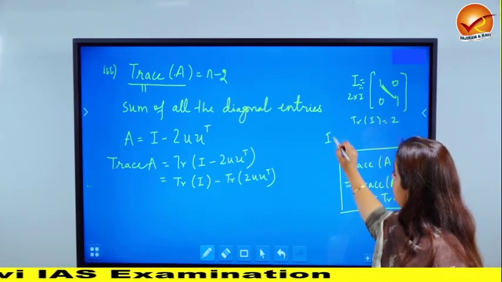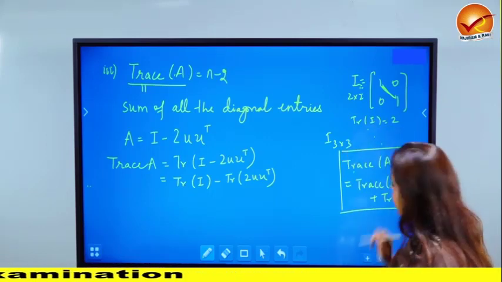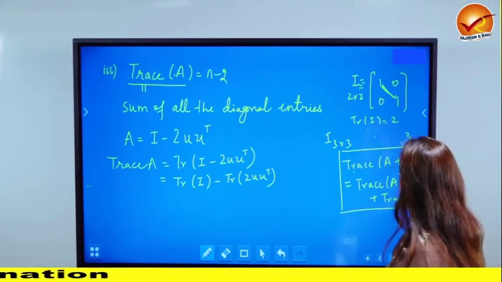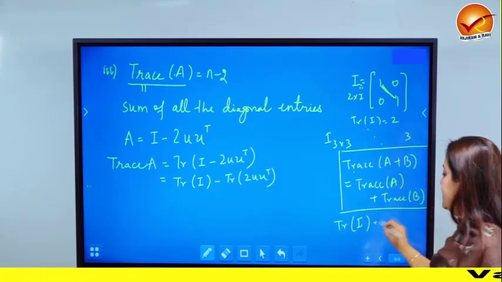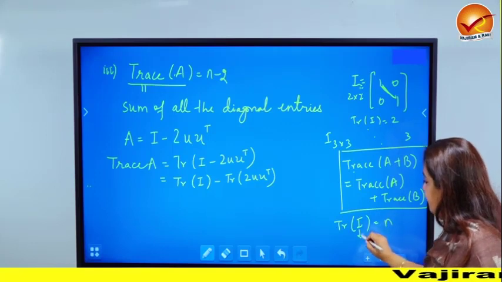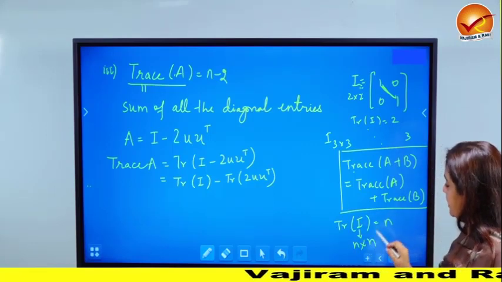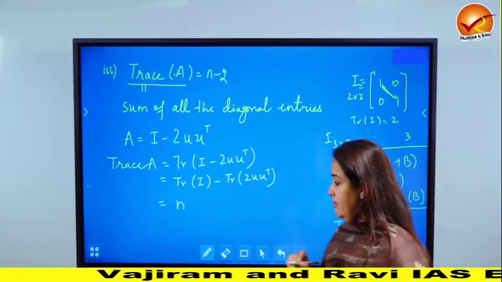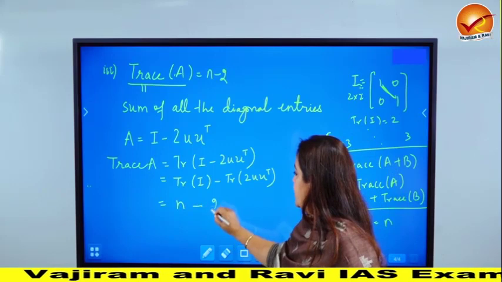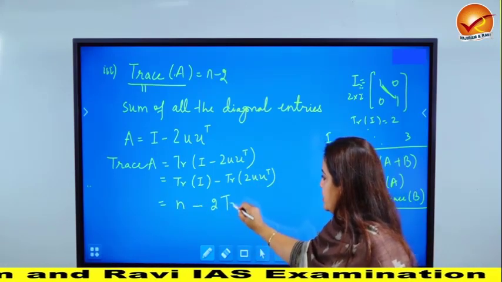If identity was a 3 cross 3 matrix that you were considering, then there would have been 3 ones on the diagonal. So the trace would have come out to be equal to 3. So in general, what is trace of identity matrix? It is n if I is n cross n. If I is n cross n matrix, then its trace will come out to be equal to n. So let's substitute that here. N minus 2 times, because 2 is just a constant, out of a matrix you can take it out.